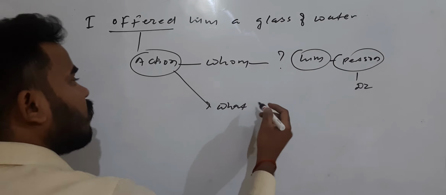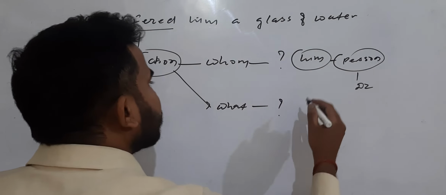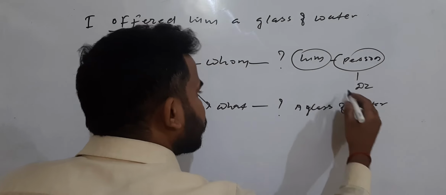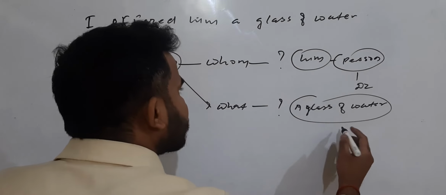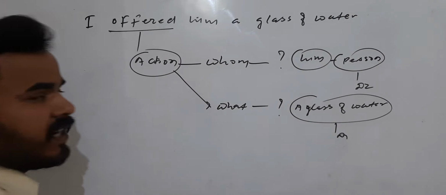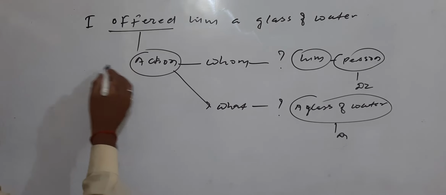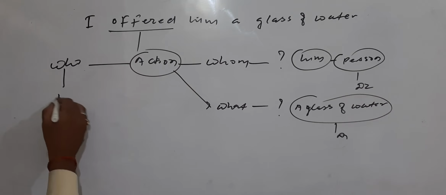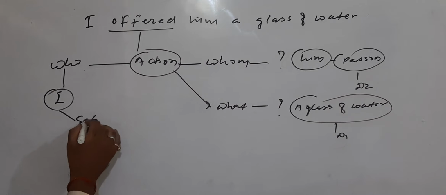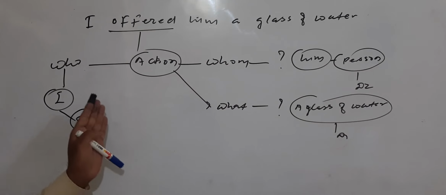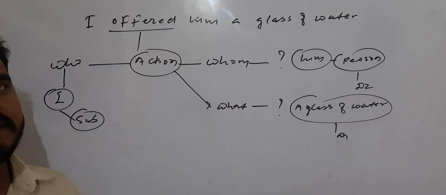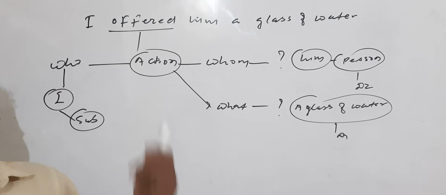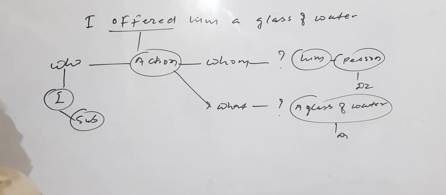What did I offer? A glass of water. So this glass of water is D1, the direct object. You understood? Action. Who? The answer you get is I. So I means subject. I hope now you have understood about subject and object, right? It's very easy. Pay proper attention, then it will be fine. Very easily you can find out these things.